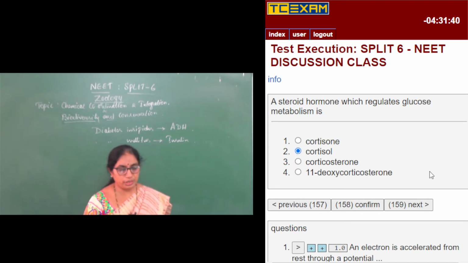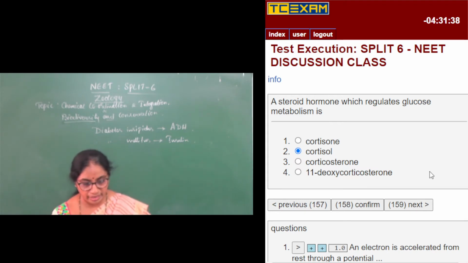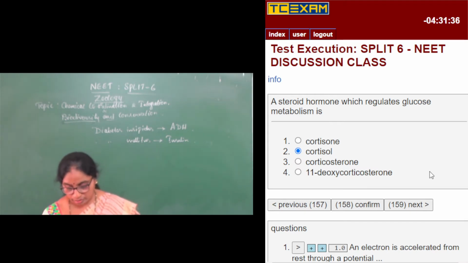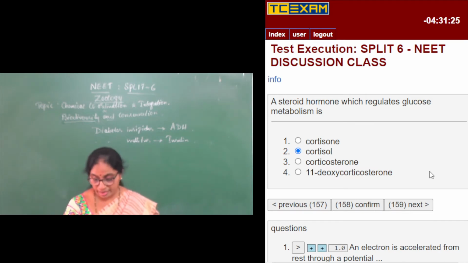Then, what are cortisone, corticosterone, and deoxycorticosterone? All of them are various hormones secreted from the cortex of the adrenal gland.